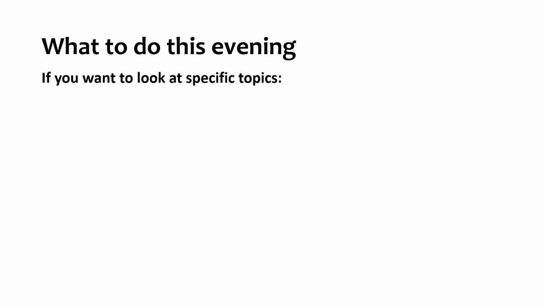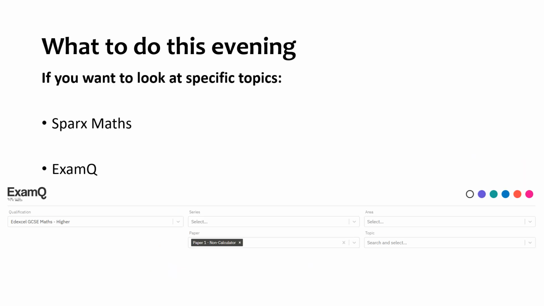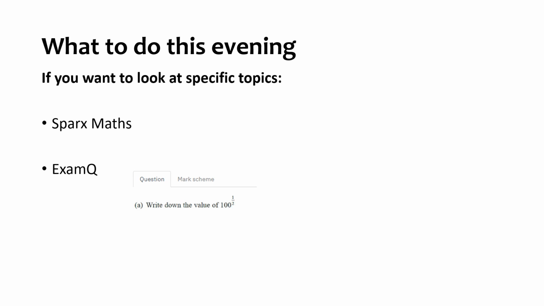So what should you do tonight? Specific topics, you've got Sparx Maths, you can go to independent learning, check that you're on GCSE, and you can type in any topic to look up and revise. You've got Exam Q, so if you just Google the website, it'll be one of the first results. Check that you're on higher, check that you've got it set to non-calculator questions, and then you can search for any topic. And then each topic has a question and also a mark scheme with it, so you can see exactly how you've done.